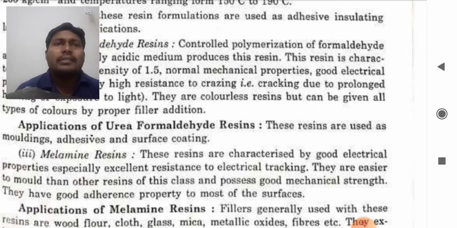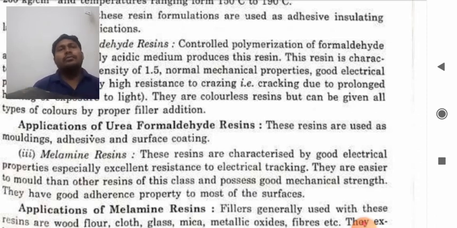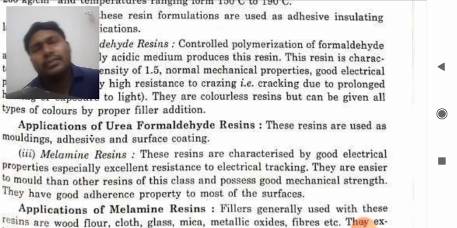These resins are characterized by good electrical properties, especially excellent resistance to electrical tracking. They are easier to mold than other resins and possess good mechanical strength too. They have good adherence property to most surfaces. So whatever kind of surface it is, it can adhere easily.